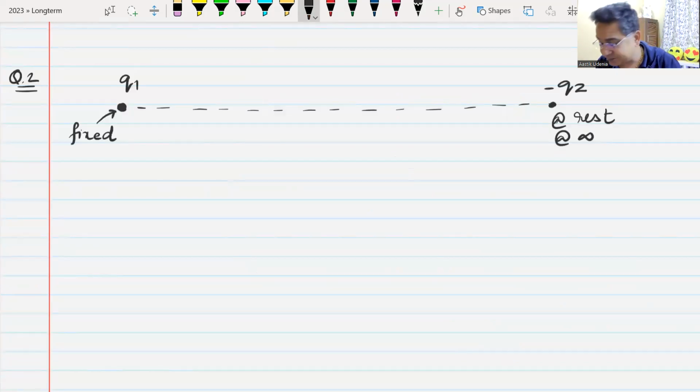Now I have this system. I have a Q1, positive Q1 charge, which is fixed at some point in space. And I have a negative charge, which is placed at infinity. Very large distance, at infinity, it is put. This charge can move. This negative charge can move. What will happen to this negative charge? Will it remain here?